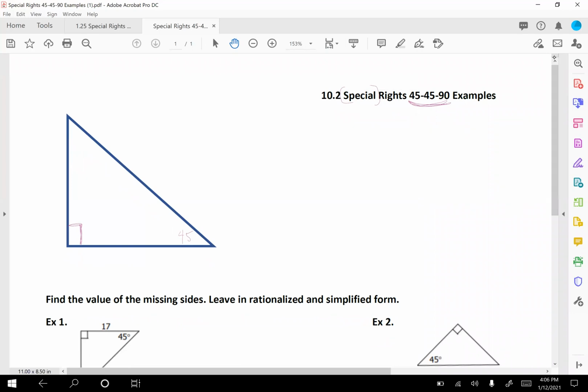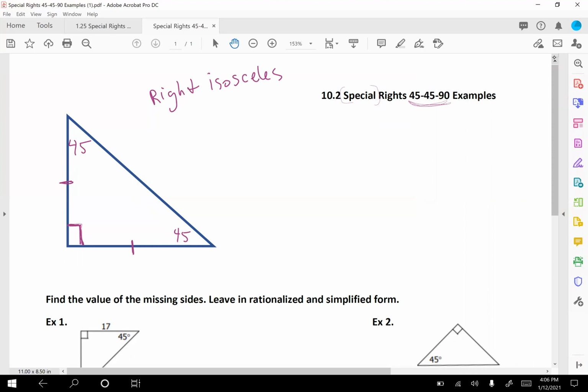So sometimes you'll see these called right isosceles, okay? And the reason for that is because number one, it's a right triangle. And number two, if we remember back to what we learned on isosceles triangles, whenever you have two angles on your triangle that are the same, the sides that are opposite from those angles are going to be congruent to each other. So on a 45, 45, 90 triangle, you have these two sides. They're called the legs, okay? They are congruent to each other.